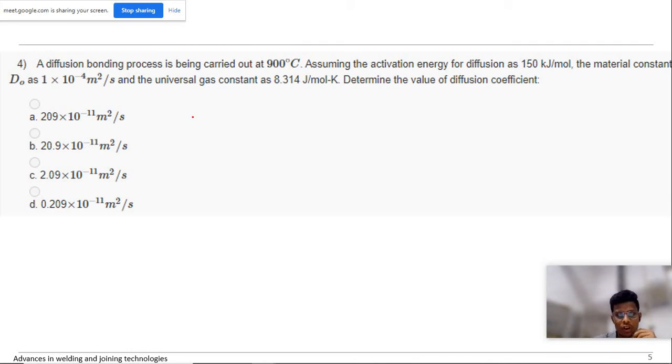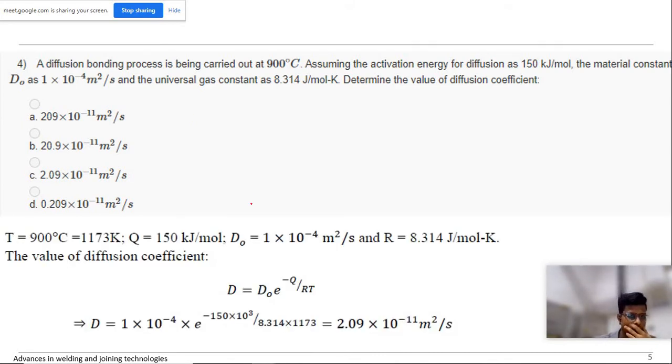So the diffusion coefficient formula we know is D is equal to D naught e power minus Q by RT, right? Oh, sorry, D is equal to D naught into e power minus Q by RT. Q is given and R is also given, so we need to substitute. Once we substitute, we'll end up with 2.09 into 10 power minus 11. So the option is C. I think, yeah, C is the answer.